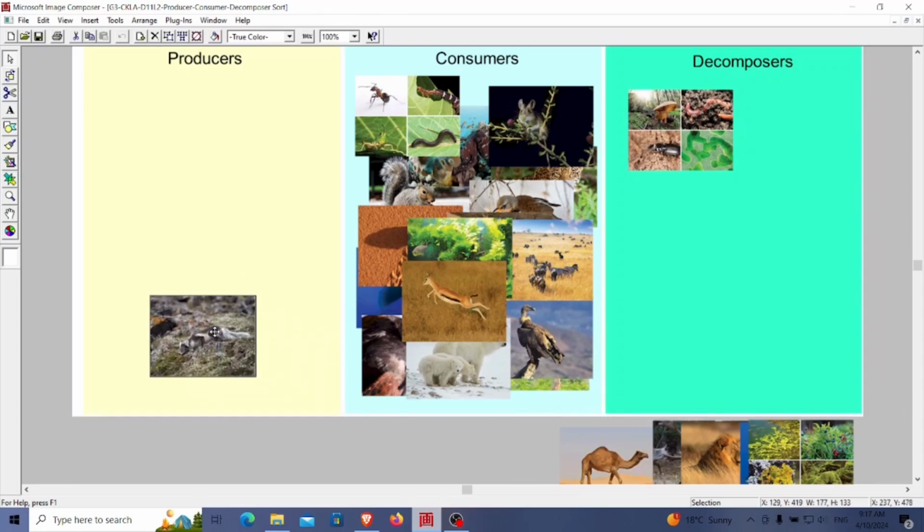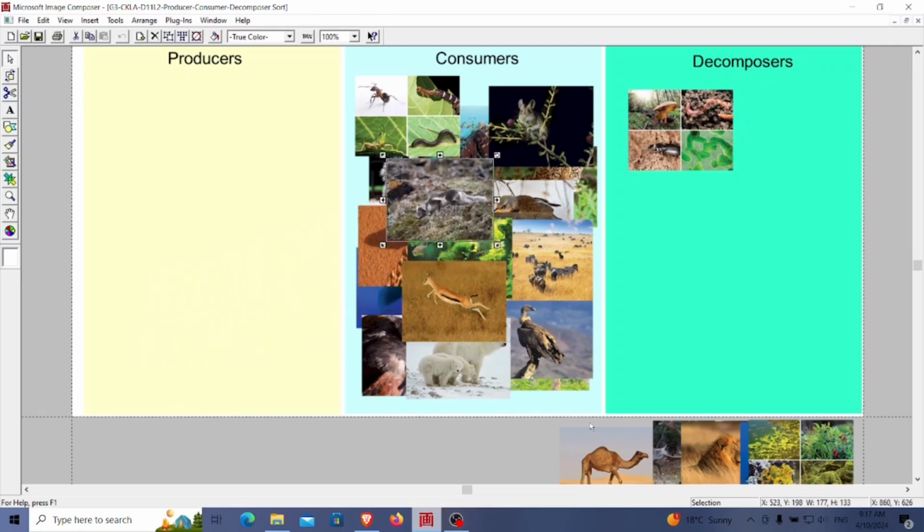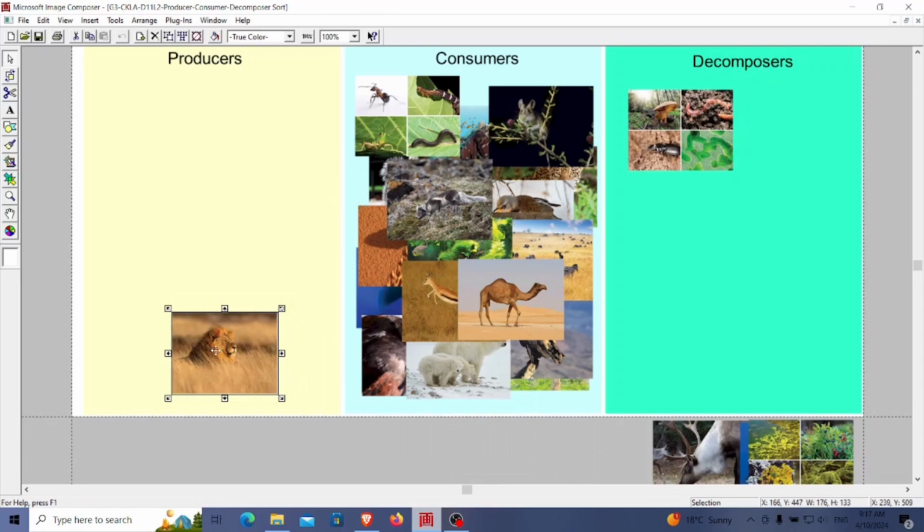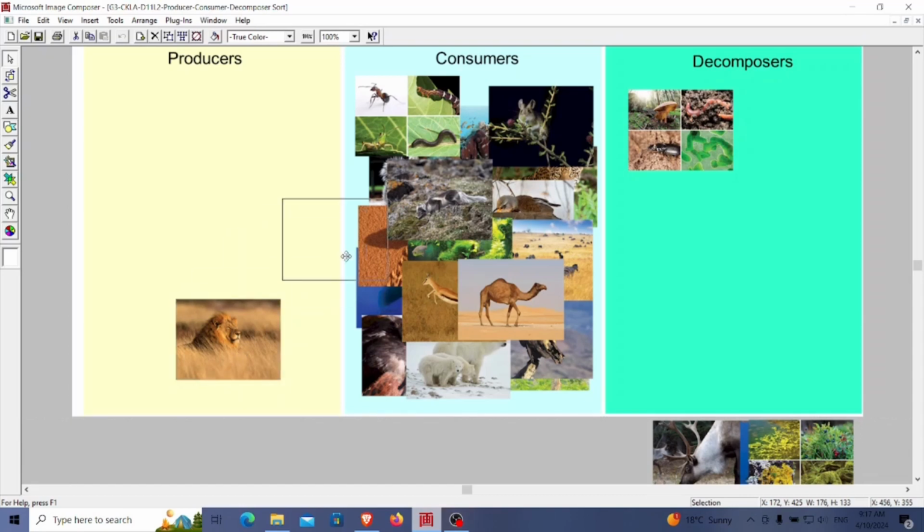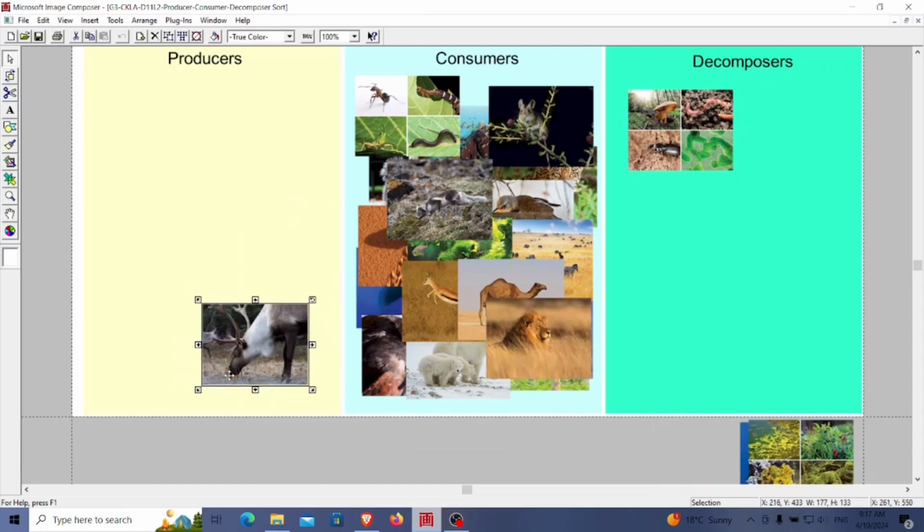Next is Arctic fox. It is for consumers too, so let's add it to the consumer group. Next is camel. It is for consumers too, so let's add it to the consumer group. Next is lion. It is for consumers too, so let's add it to the consumer group. Next is caribou. It is for consumers too, so let's add it to the consumer group.